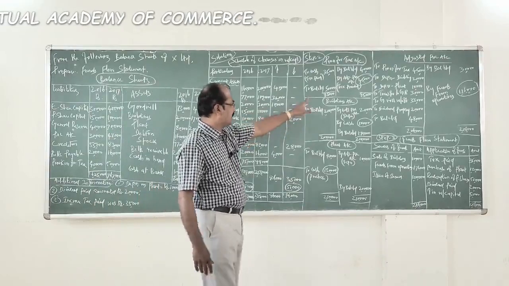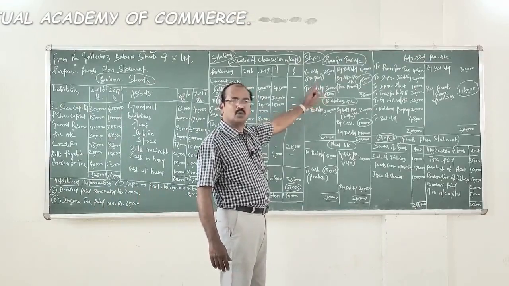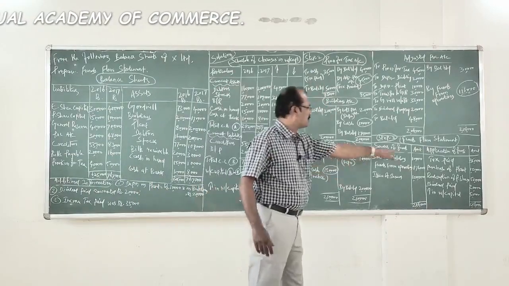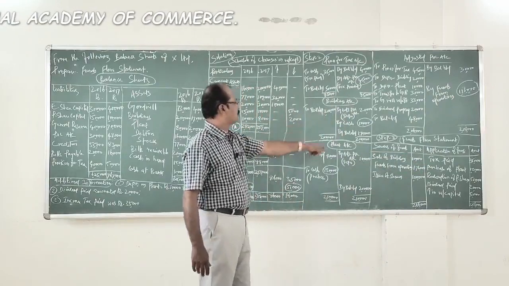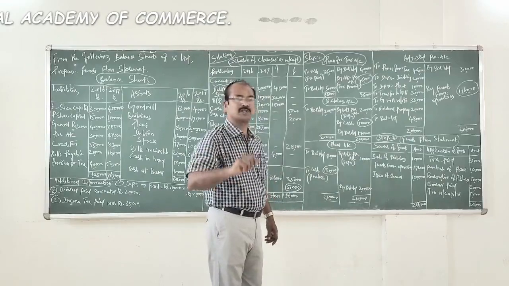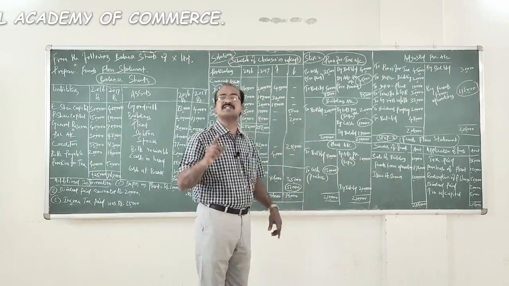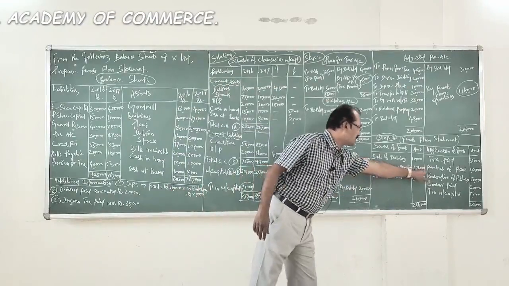The first ledger, is there any amount or fund inflow or outflow you could identify through this ledger? Yes. Tax paid. So tax paid amounted 35,000 is an application of fund. What about this one? Yes. We have sold a building for 10,000, which is a source of fund, and that is recorded there. Then plant, we have purchased plant, which is an application of fund for a value of 1,30,000.